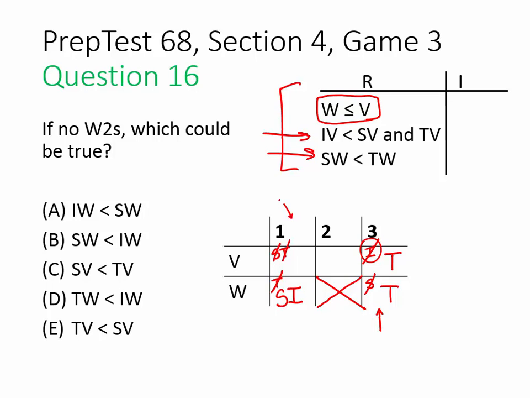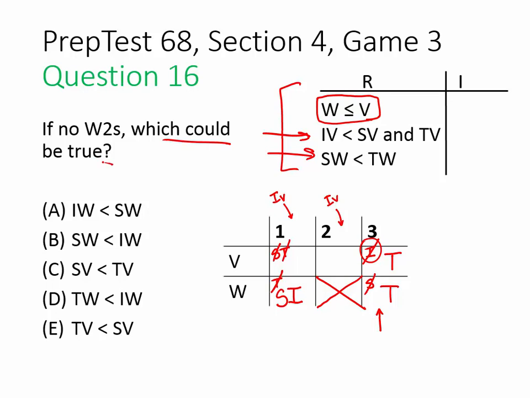in space 1, IV could go in space 1. If it does, we have options for SV. IV could also go in space 2, and if it does, we don't have options for SV. SV must go over here in space 3. So we'll come to that if we need it.